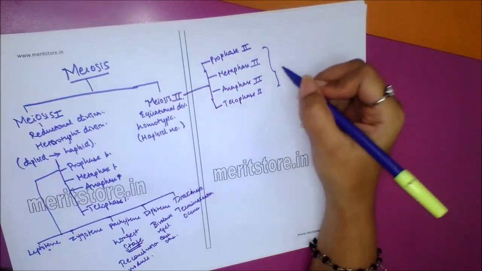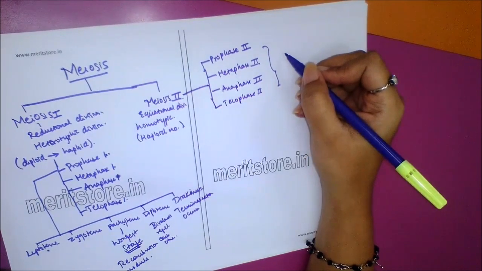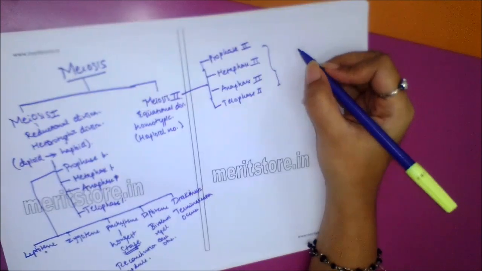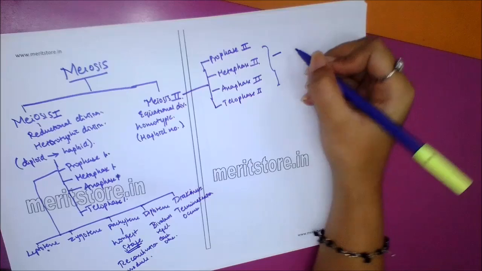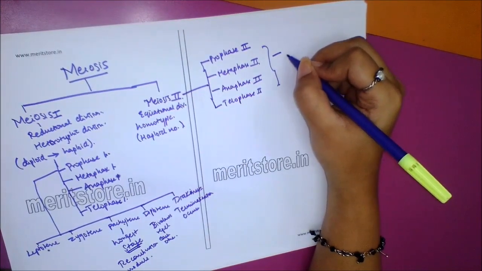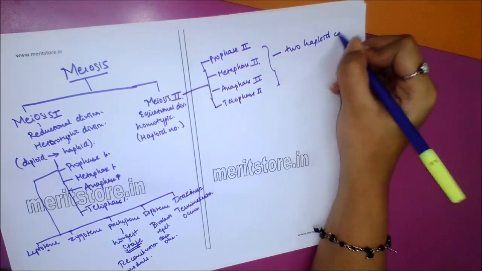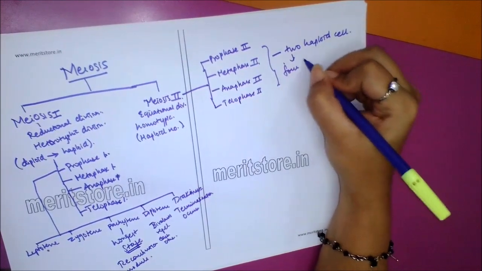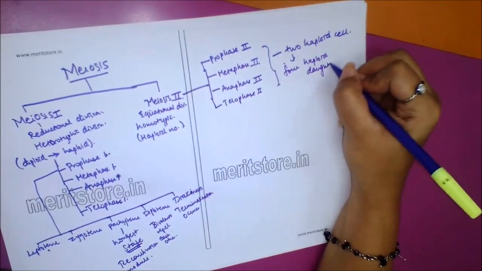All these phases are similar to the phases of mitosis. The exception is that these processes occur in 2 haploid cells and hence result in 4 haploid daughter cells.